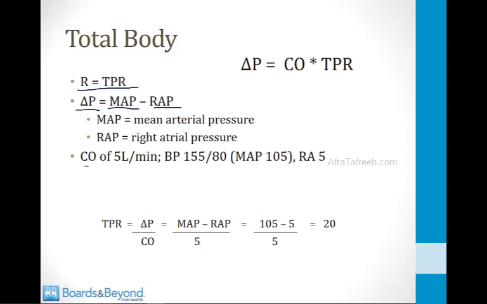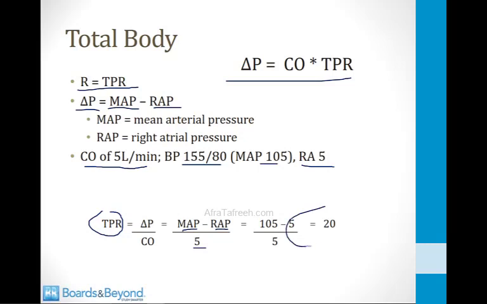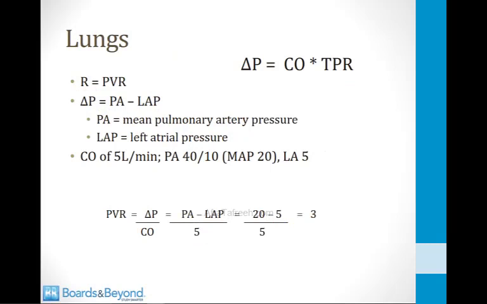So suppose we have a normal cardiac output of 5 liters per minute, and then let's further suppose that a patient has a blood pressure of 155/80, which gives a mean arterial pressure of 105, and then let's suppose the right atrial pressure is 5. From these numbers, we can calculate the total peripheral resistance. It's equal to the delta P divided by the cardiac output. This is all according to the flow equation. That's equal to the mean arterial pressure minus right atrial pressure divided by 5, which is (105 minus 5)/5, or 20. And in board exams, they're always going to give you numbers that work out very easily, just like these. Notice that all the numbers you can basically calculate without a calculator and get an answer for the total peripheral resistance. We can do the same thing in the lungs.